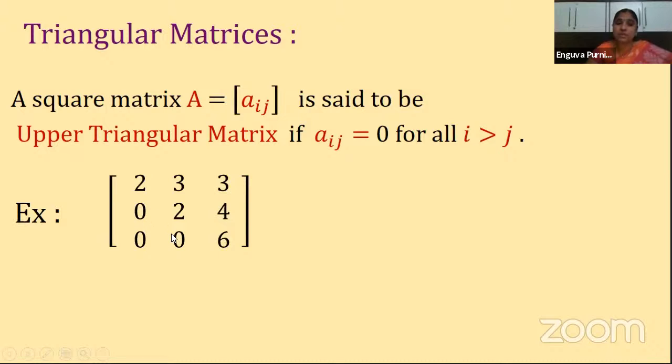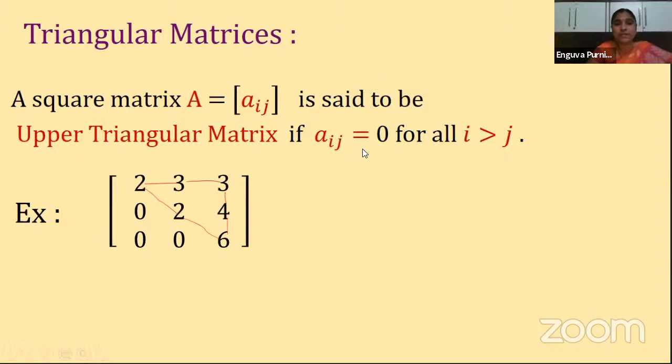So this kind of matrix is called what? It is called an upper triangular matrix. If you observe here, it is forming a triangle: 2, 3, 3, 2, 4, 6. If you join these numbers, it is a triangle. So let me join here, children. Yes, what is it forming now? It is forming a triangle. Where is it forming? Above this, no? So it is called an upper triangle. Above it, a triangle is formed, so it is called an upper triangular matrix.